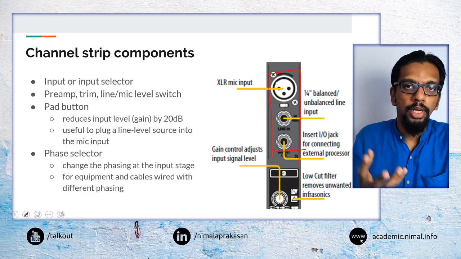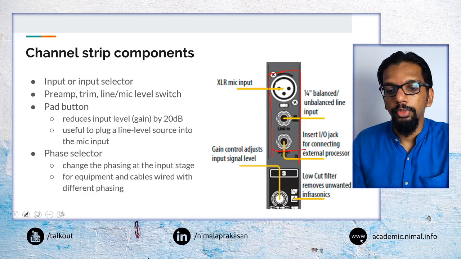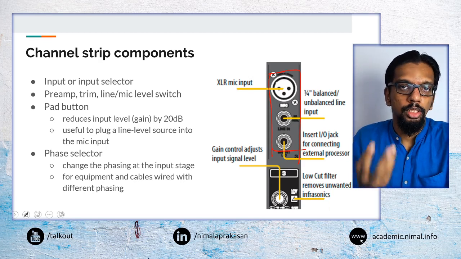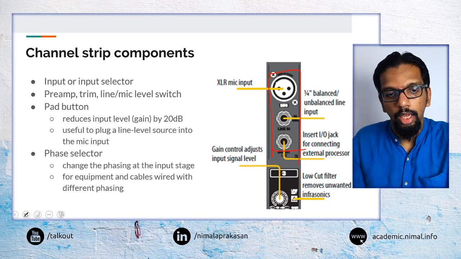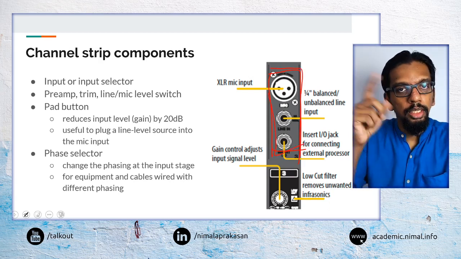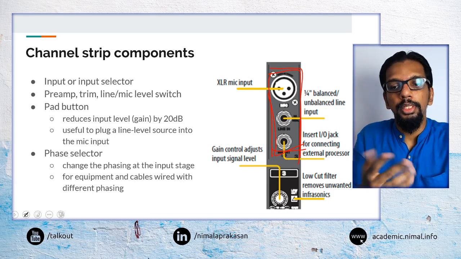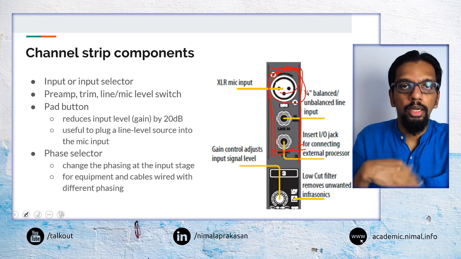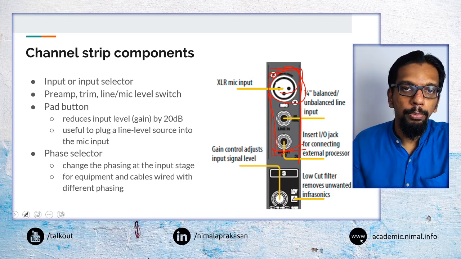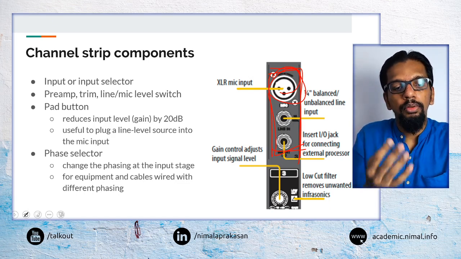They may have an XLR and a line level input, say a 1/4 inch jack. In some mixers it may be selectable, so you can select which one is used. In others it will be by precedence. So if an XLR is plugged in, that will be the higher priority one, and the other one would be given the second priority.